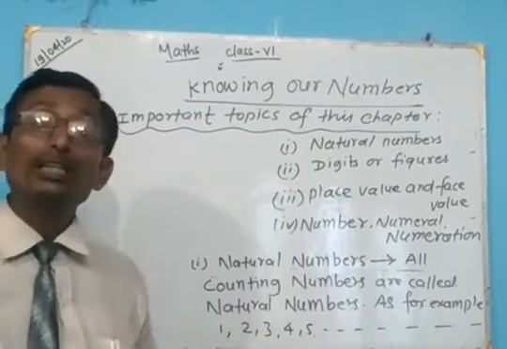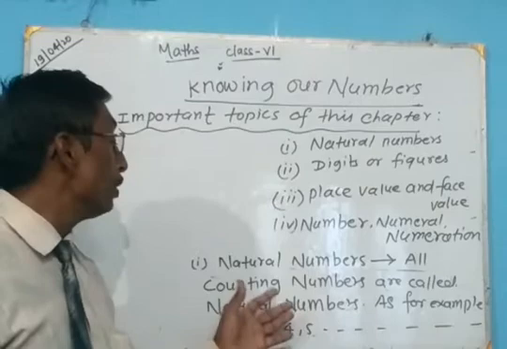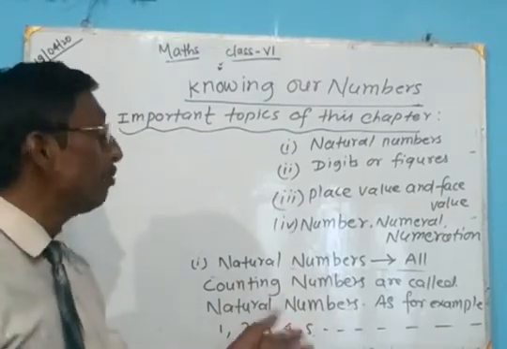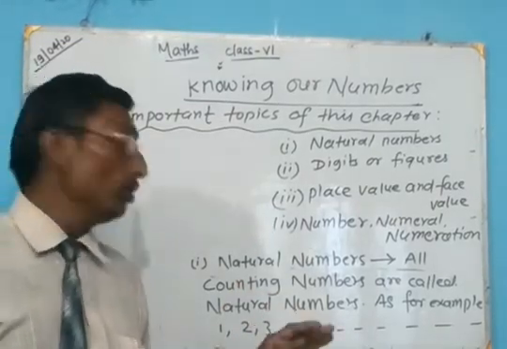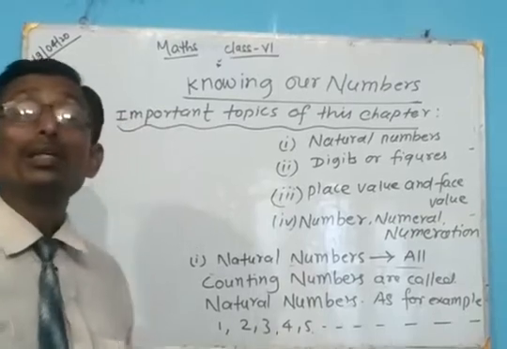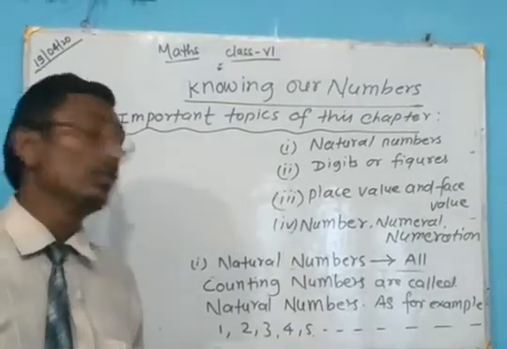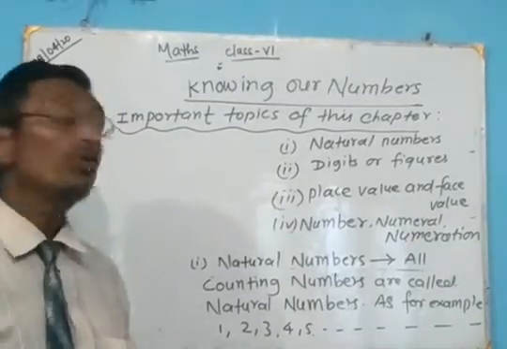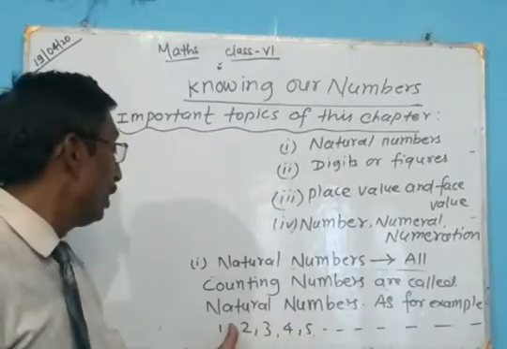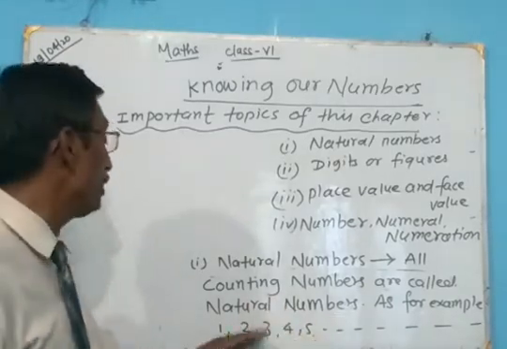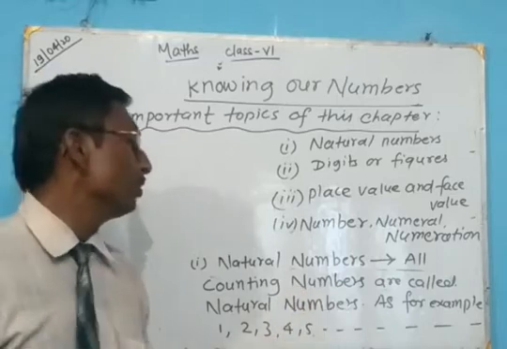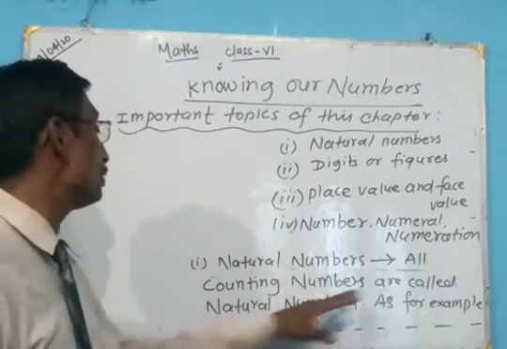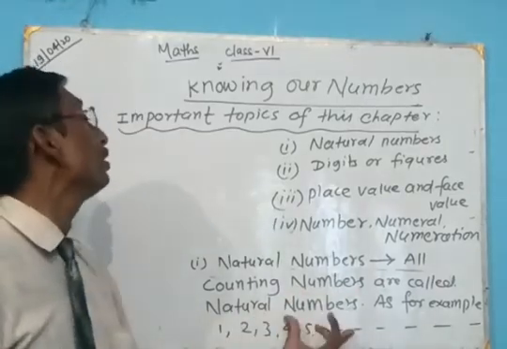Why do we call them basic numbers? In earlier times, we counted everything naturally, and then it is called counting numbers. So it is the basic numbers, that means all counting numbers are called natural numbers.